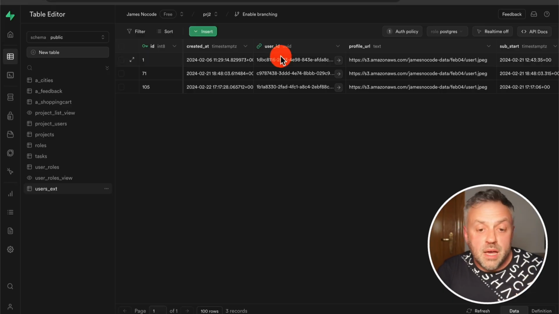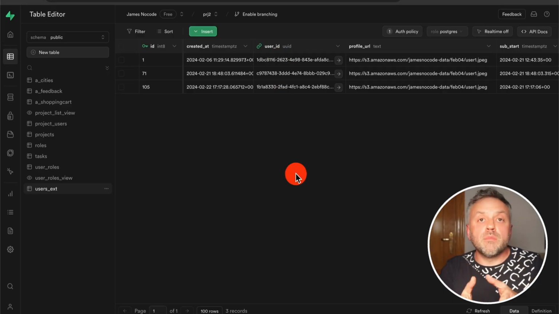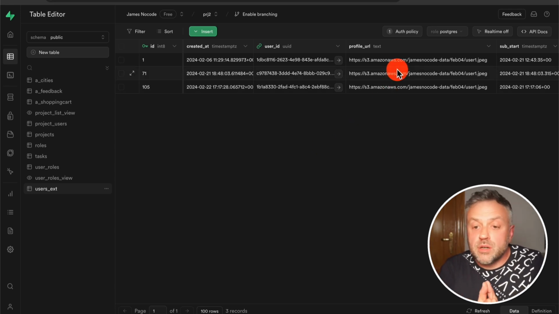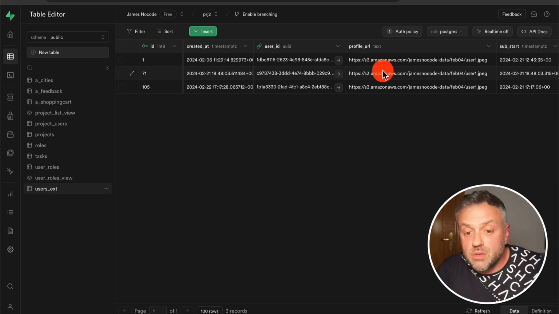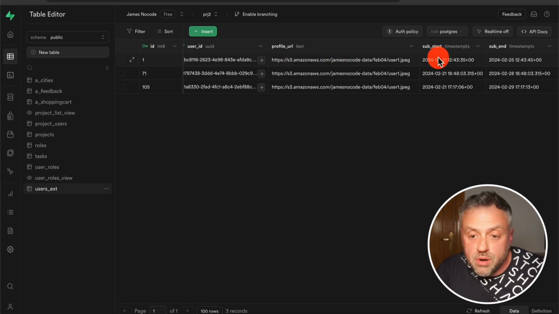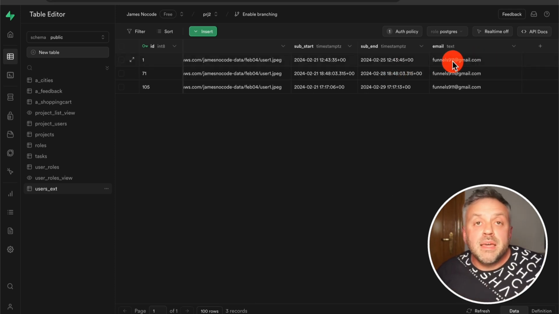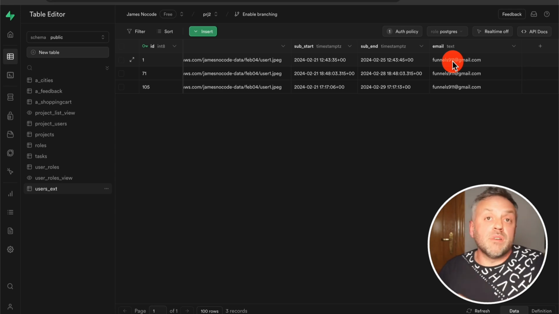This is not going to be a one-to-many relationship. This is not going to be a many-to-many relationship. It's just one-to-one. And so as you can see, I have here 3 records with each of them corresponding to a specific user. And this is a table that we create. So obviously we can create as many fields as we want. We can store any additional data that we want. And this is going to be the case with most of your apps, right? If it's going to be a complex app that you're building, you may want to store things like the profile URL, when the subscription was started, when the subscription ends, and maybe things like nickname, username, etc. Essentially, any piece of data that you want to have associated with the user.